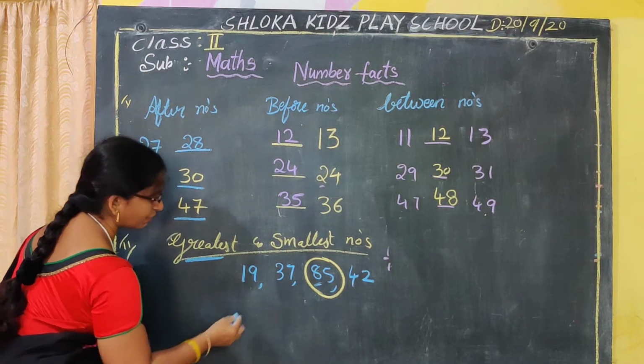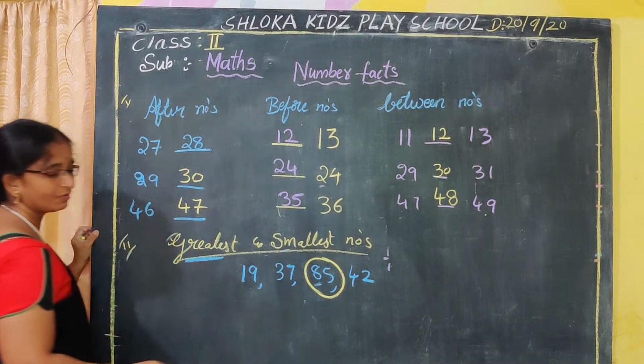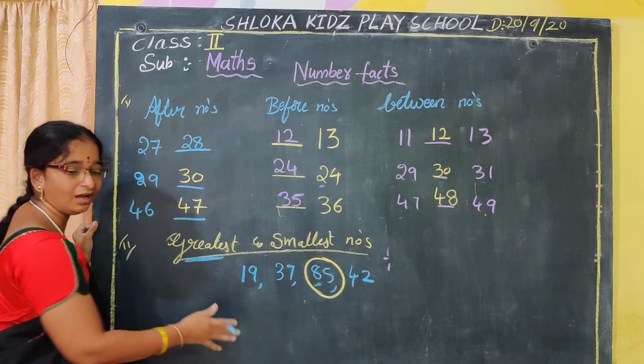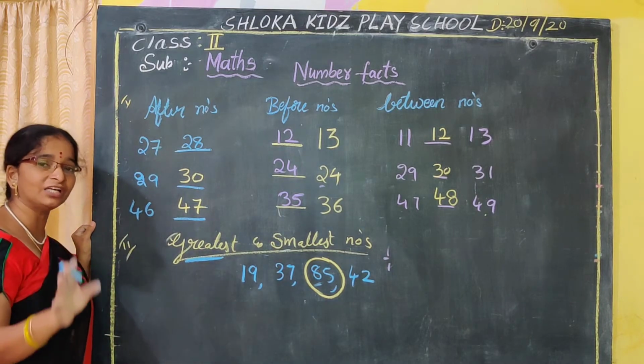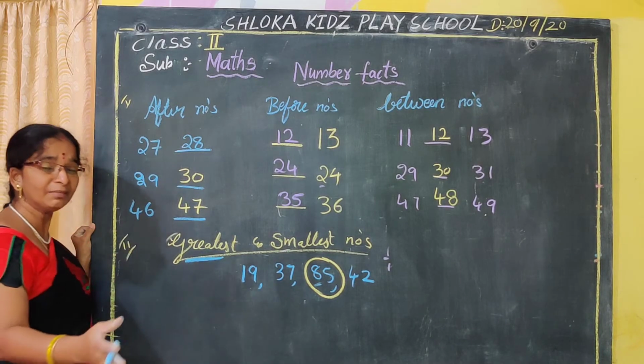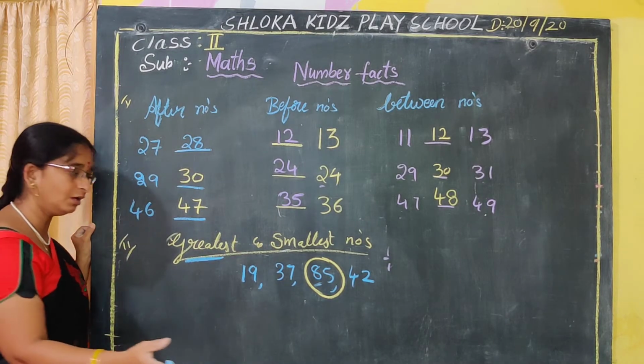Now see one more example. We'll go for the smallest number, Nana. I am giving only examples here. The textbook you have to do by your own. Now only examples I am explaining here. The remaining full textbook you have to do by your own.